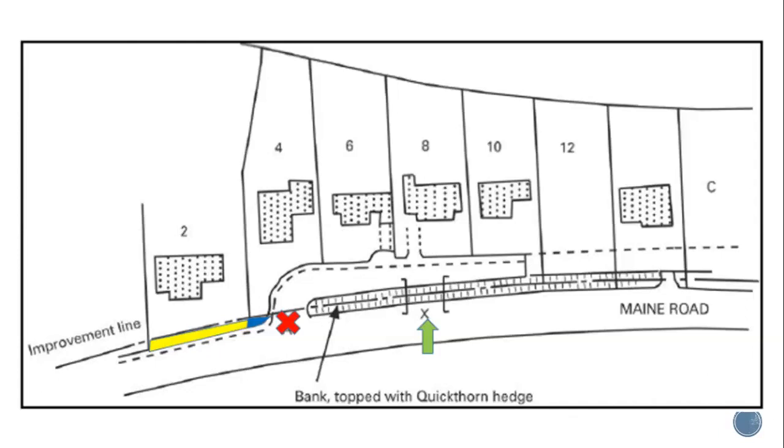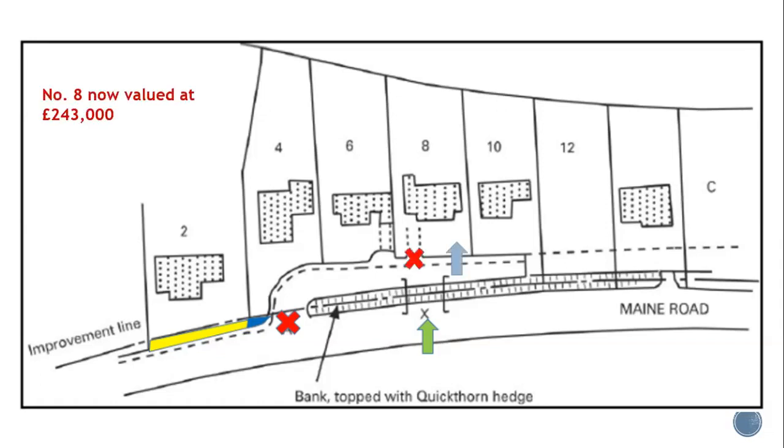Say a new action will block off the access at A, and will create a new access at this point X, shown by the green arrow. What we can see here coloured in yellow is the part of number 2 that has been taken, and the part of the garden of number 4 is also shown here in blue. So the red X shows where the road access will now be blocked, and the green arrow shows where a new access will have to be made as part of this action.